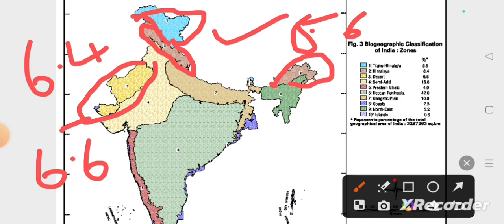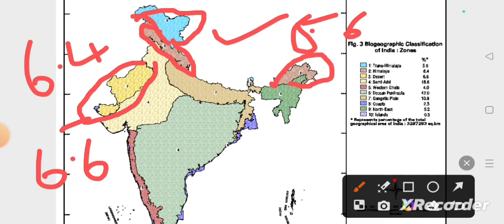And birds are also present, like the Houbara bustard, Chlamydotis undulata is the scientific name of the Houbara bustard, and the Indian great bustard is also present in this region. Ardeotis nigriceps is its scientific name. These are present in the desert region.